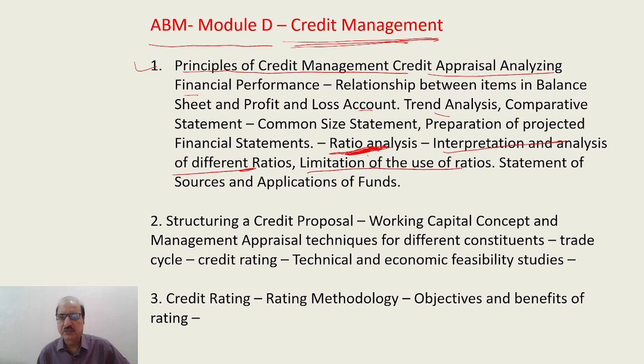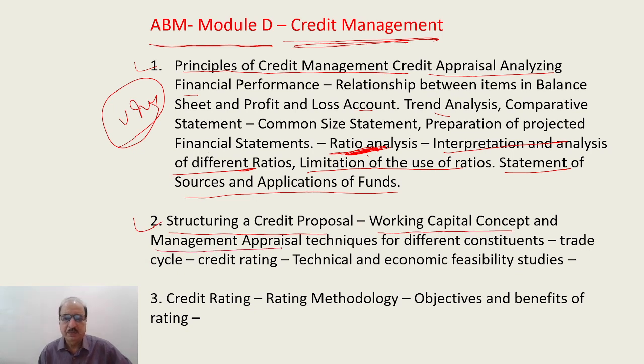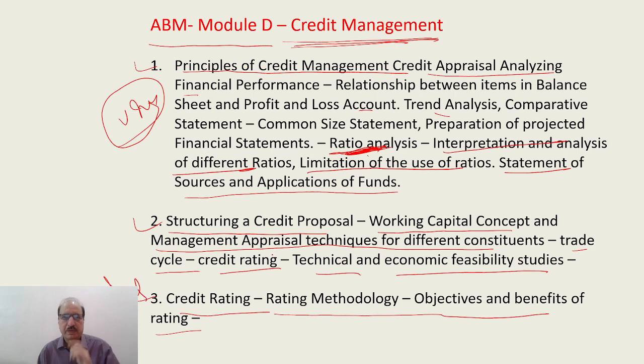Then interpretation and analysis of different ratios, the limitation of use of ratios, statement of sources of funds and application. Very important here. You will be getting many questions from here. Then second is structuring of credit proposal, how to prepare the credit proposal. In that you will be coming across the working capital concept, management appraisal techniques for different constituents, trade cycle, credit rating, technical and economic feasibilities. Then third is credit rating methodology, objective and benefits of rating. This is also important for ABM Module D.